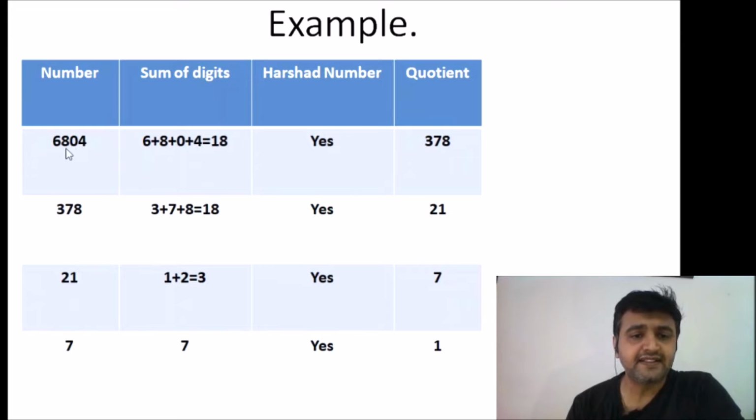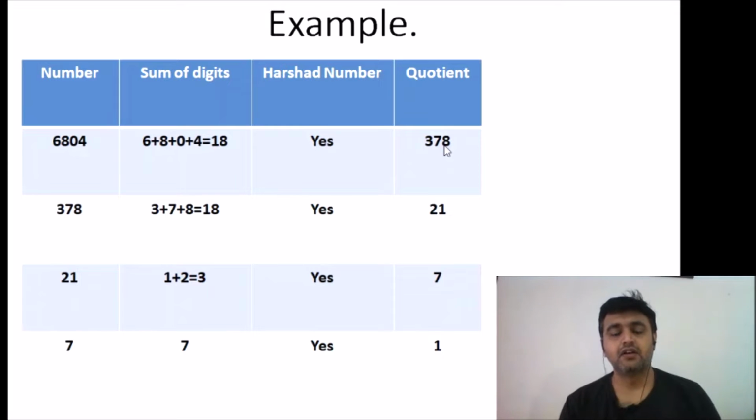If I take 6804, what is the sum of the digits? It is 18. Well, 18 divides 6804. Yes, 18 times 378 is 6804. That means the remainder is 0, so 6804 is a Harshad number. Now the quotient is 378. Is 378 a Harshad number? Yes, because when I divide 378 by the sum of its digits, what I get is 21. This is the quotient I am saying.